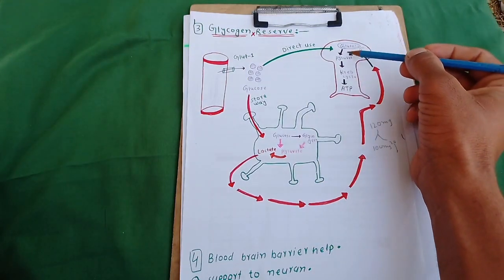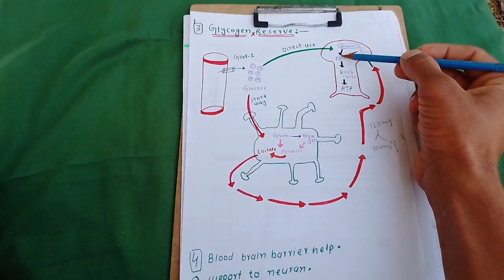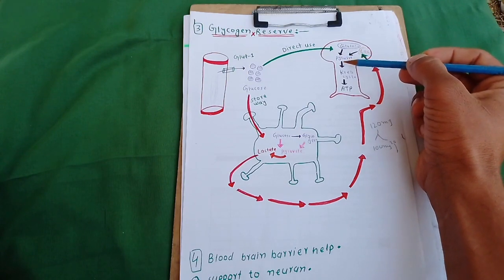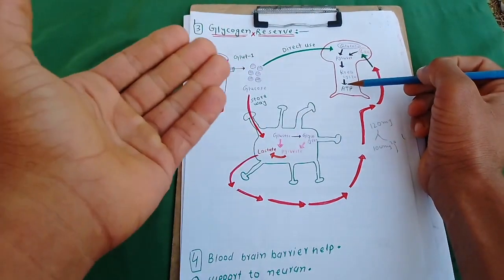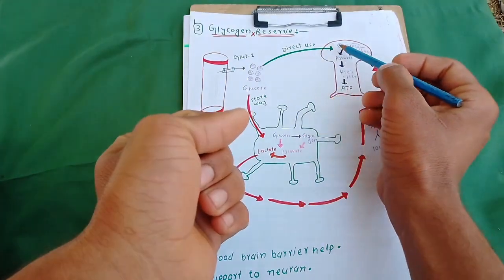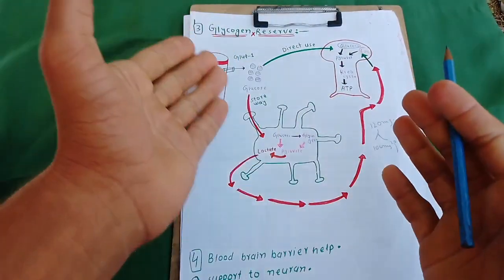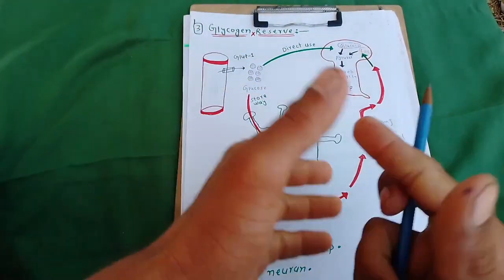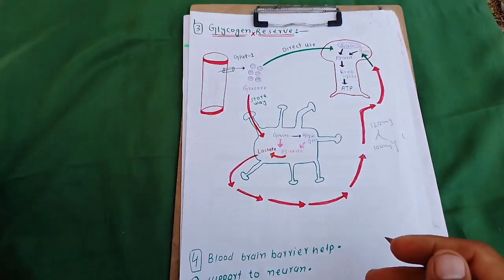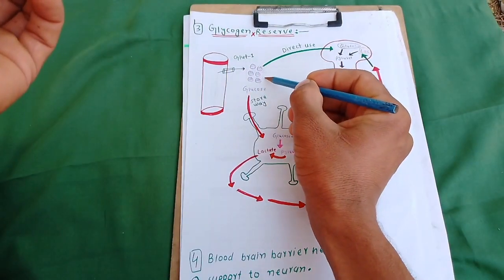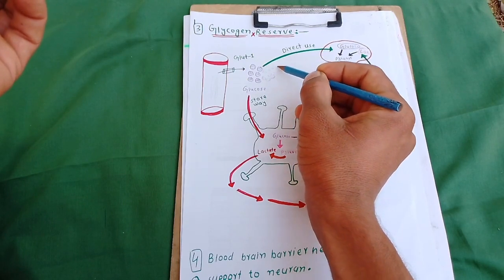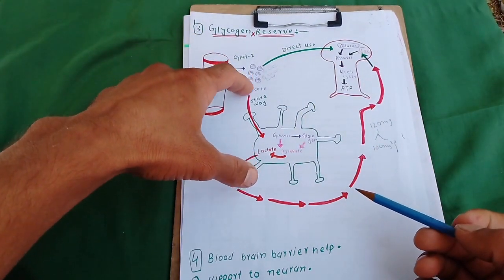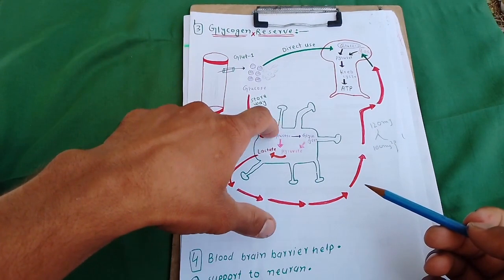This is the neuron, and the glucose goes on its own pathway: pyruvate, Krebs cycle, and electron transport chain, and produces ATP. So this is the direct pathway for the production of ATP.